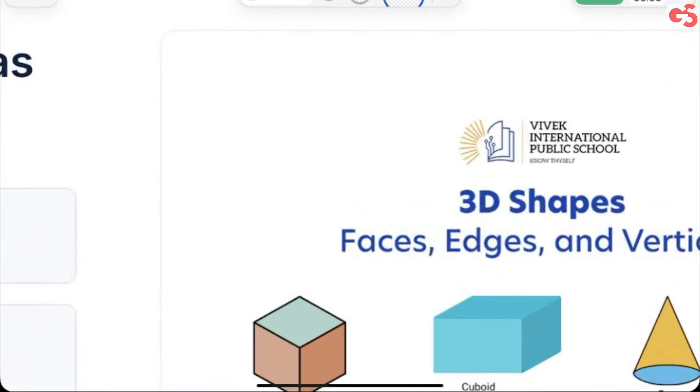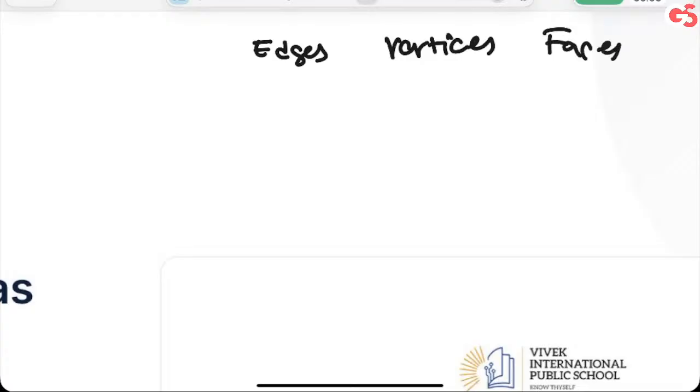So, having said that, let us draw a table. Okay, we'll discuss the number of edges, vertices, and faces. All right, cube, cuboid. First of all, how many edges do we have for a cube?